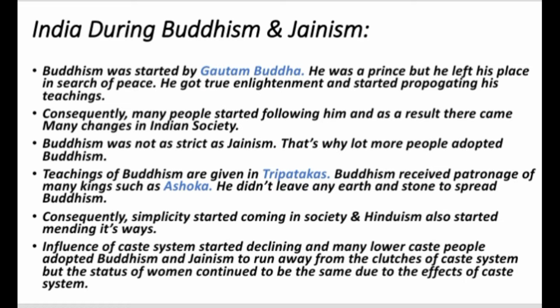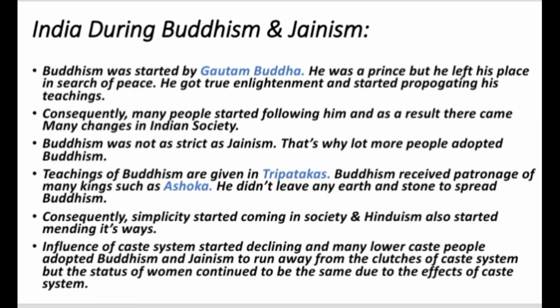Due to the simplicity of Buddhism, thousands of people adopted it. It even received the patronage of many kings such as Ashoka. He gave up everything to propagate Buddhism. He left no stone unturned to spread Buddhism, not only in India but in other countries as well. Consequently, simplicity started coming into society, and Hinduism also started mending its ways. The influence of the caste system started declining, and many lower caste people adopted Buddhism and Jainism to run away from the clutches of the caste system, but the status of women continued to be the same due to the effect of the caste system.